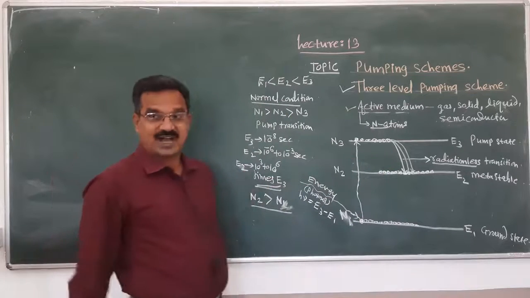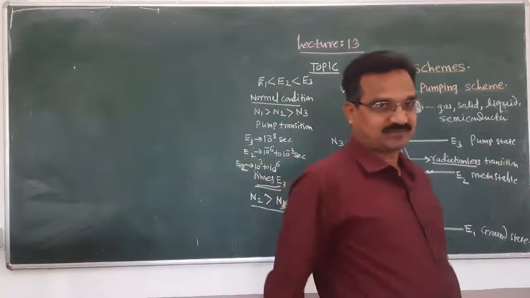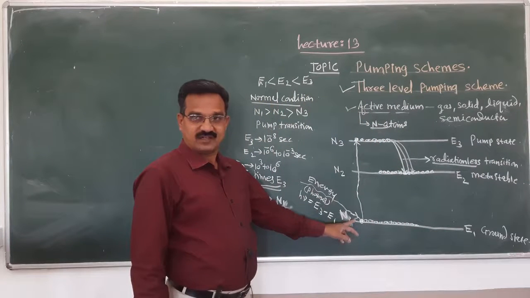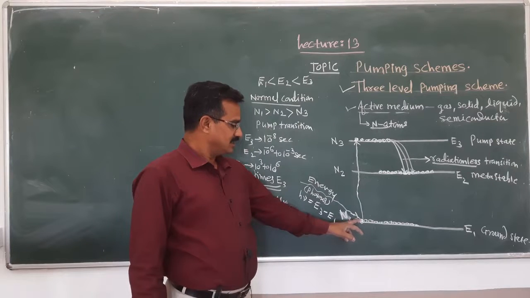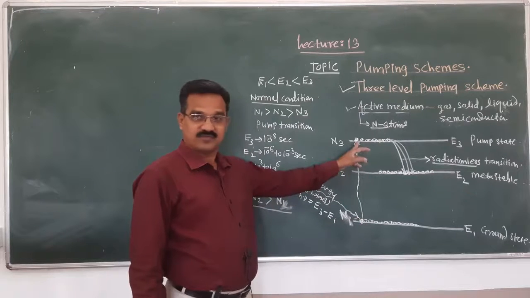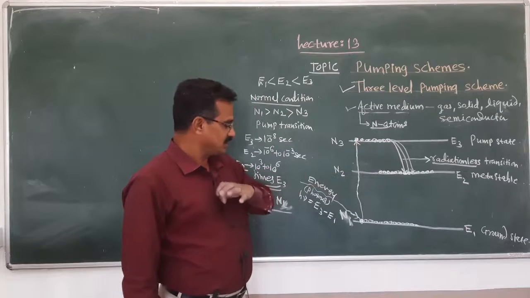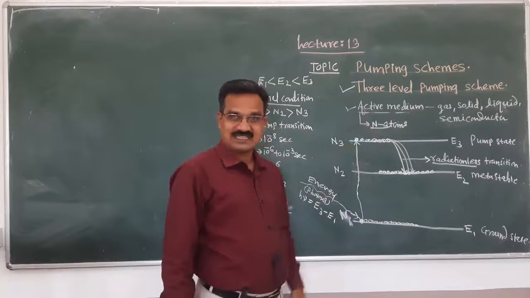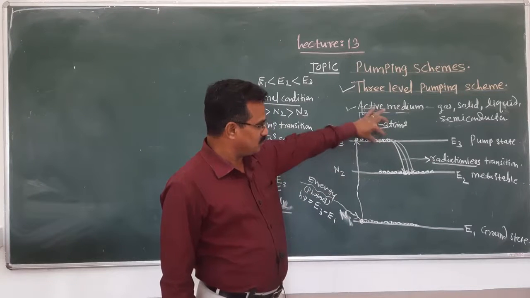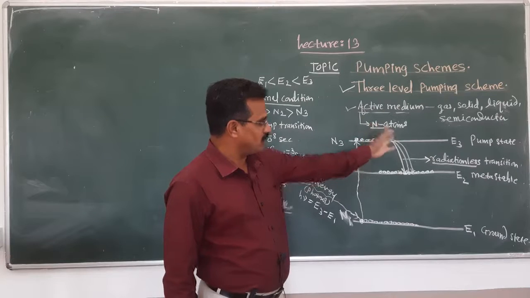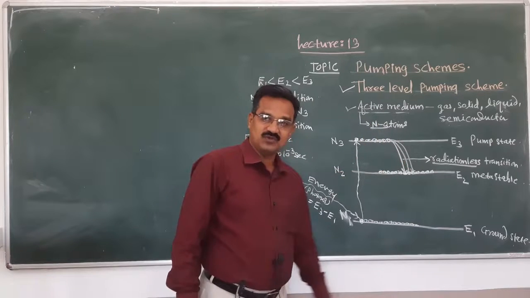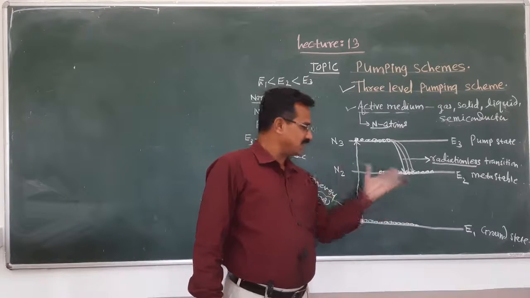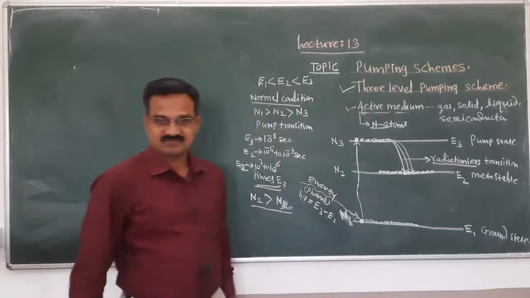What will happen after the population inversion occurs? Due to the supply of energy, transition takes place from E1 to E3. That is the pump transition. Due to that pump transition, there is a jump of the atom from the ground state to the excited state E3. But the lifetime of this energy state is very small. That's why atoms decay to energy level E2 after a short time. But here the lifetime is large, that's why atoms are accumulated here.